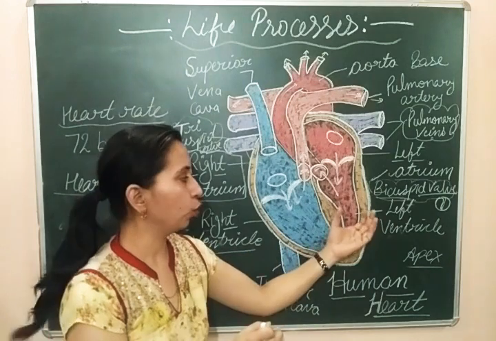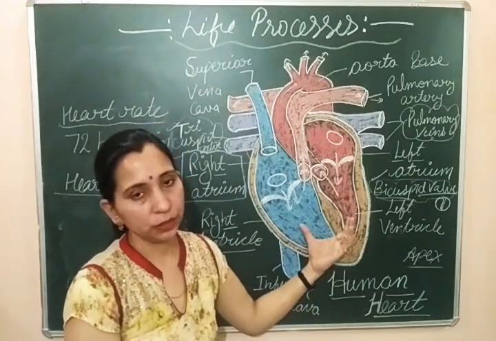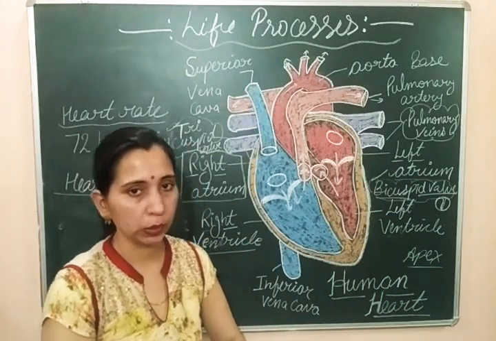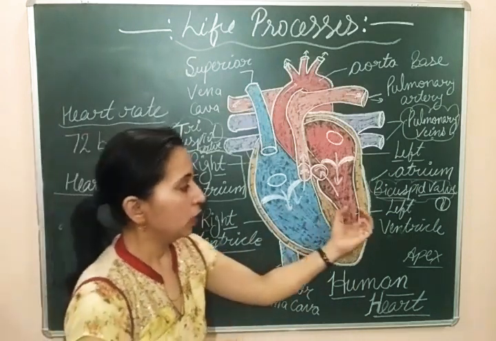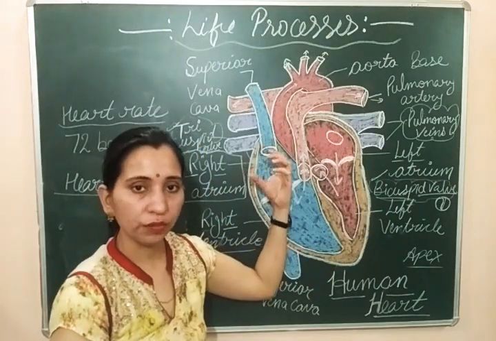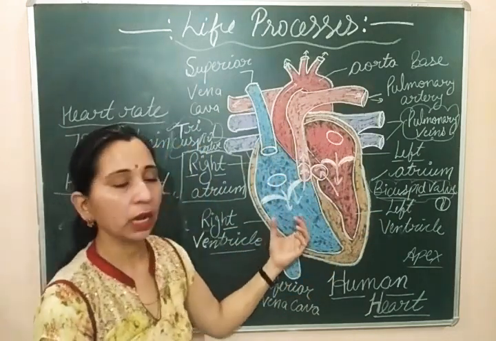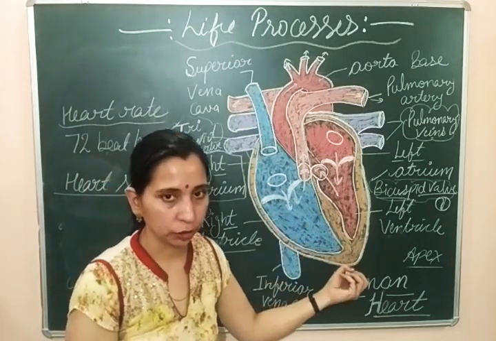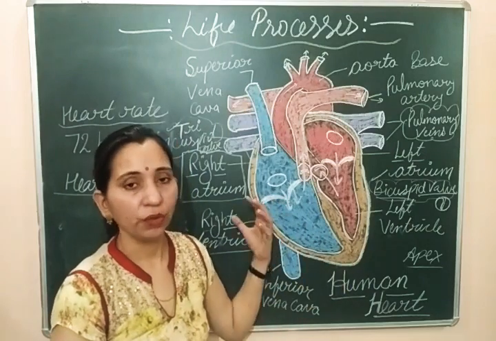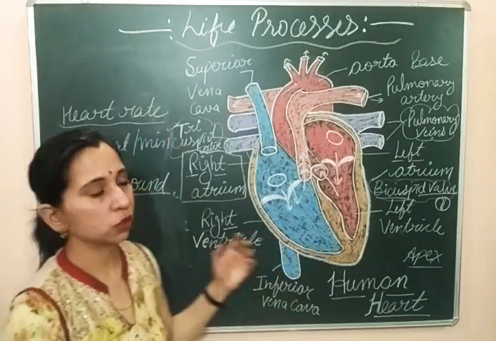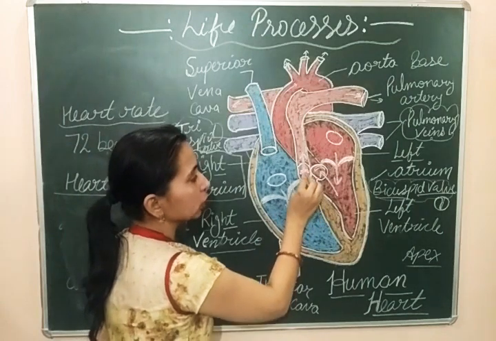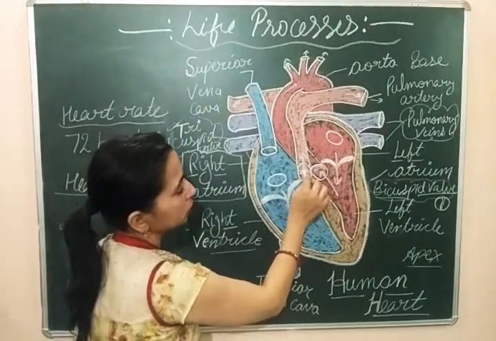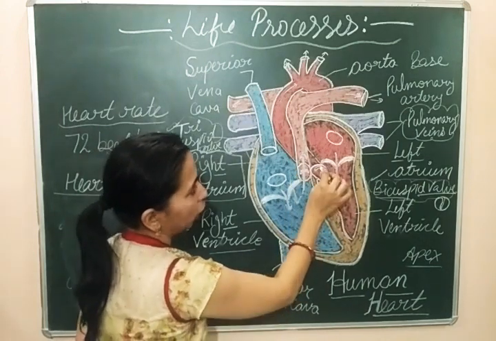At that time both of these two ventricles were in relaxed condition. After receiving the blood, the ventricles have to send this blood. The left ventricle has to send blood to all parts of the body, and the right ventricle has to send blood towards the lungs, so they need to contract. When the ventricles contract, the blood is transported towards these two main arteries. This is the pulmonary artery and this is the aorta.